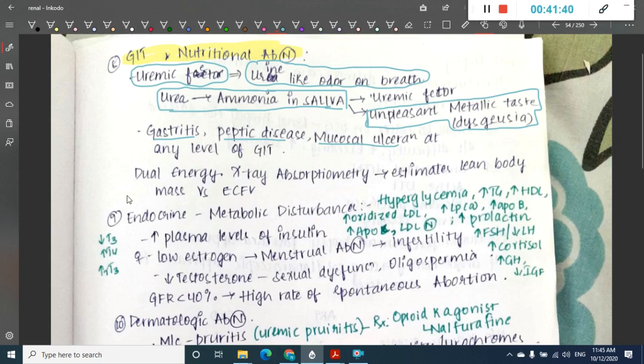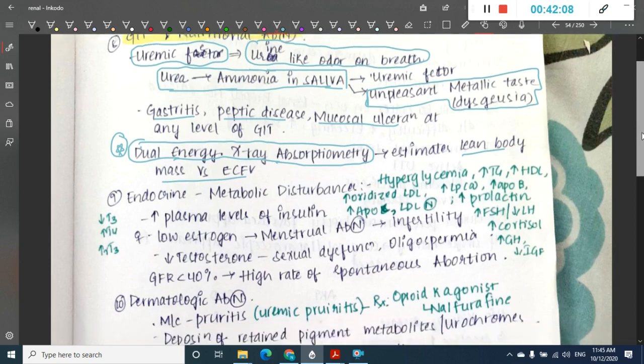Here you can do dual energy X-ray absorptiometry. What does this tell you? This will tell us about the lean body mass and the extracellular fluid volume, which is important. So for nutritional abnormality, we can do this dual energy X-ray absorptiometry, which will tell us about lean body mass versus extracellular fluid volume. So these are the GI and nutritional abnormalities.